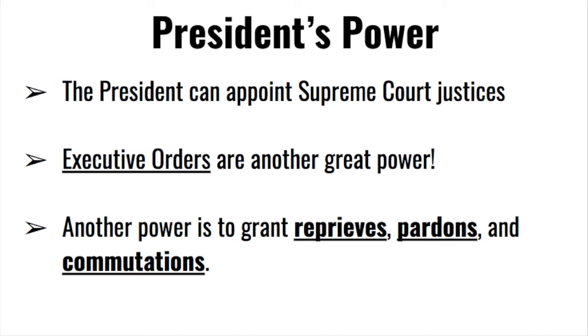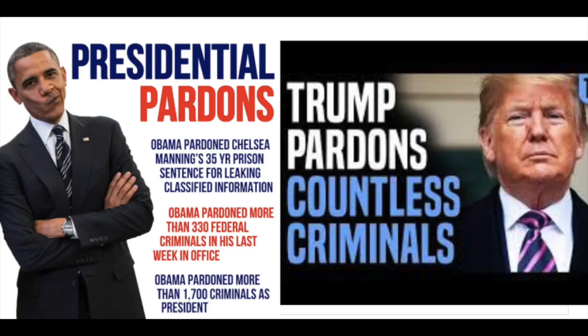A reprieve postpones the carrying out of a person's sentence, while a commutation reduces the person's sentence. The easiest one to remember is a pardon, which just forgives the person of his or her wrongdoing, and then their punishment is eliminated. This is something that presidents do, and Trump and Obama both have been highly criticized for doing it. Ironically, the right-leaning outlets such as Fox have been super critical of Obama when he's done it, while saying little about Trump doing it.